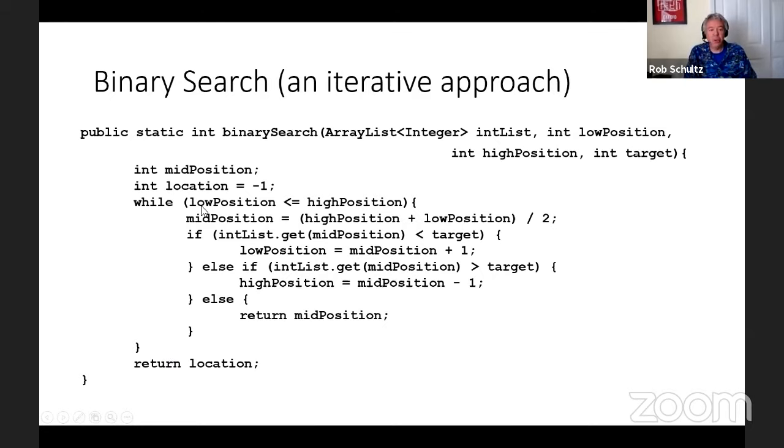We'll return location, which in this version of the code has a value of -1. Okay, so there's our iterative approach to binary search. Now, we've done a lot of different things, and the whole point of this was supposed to be a recursive approach to binary search. So let's jump into that.